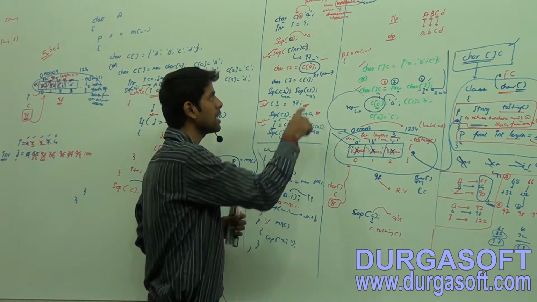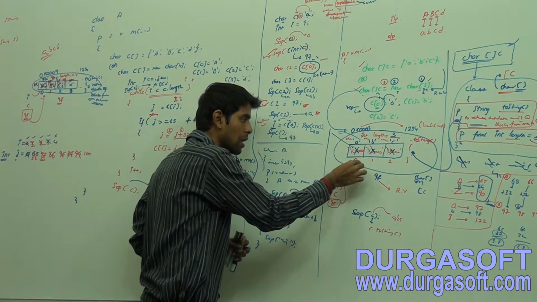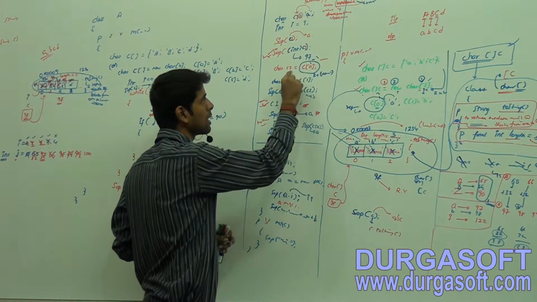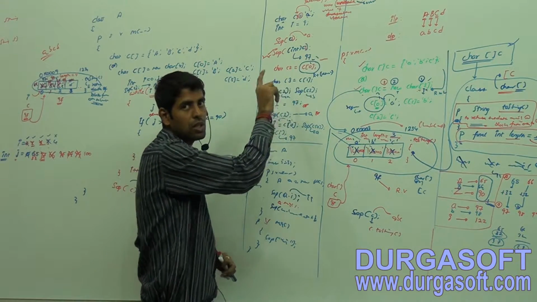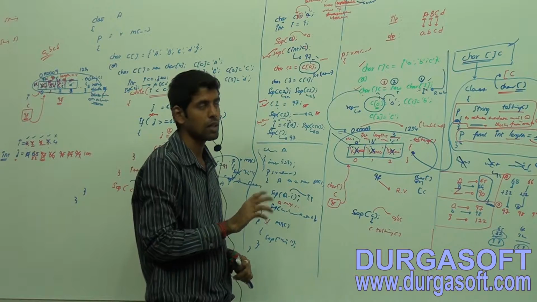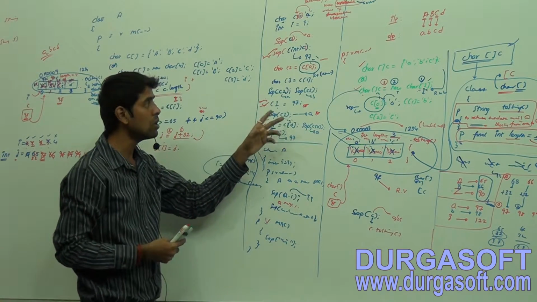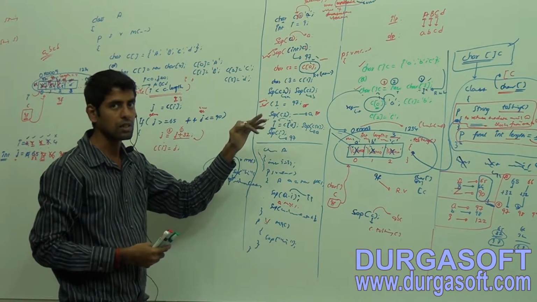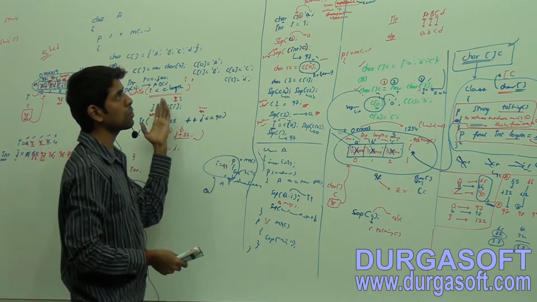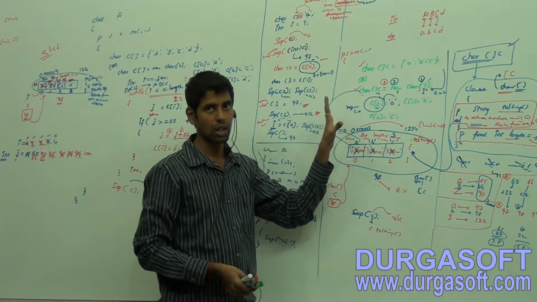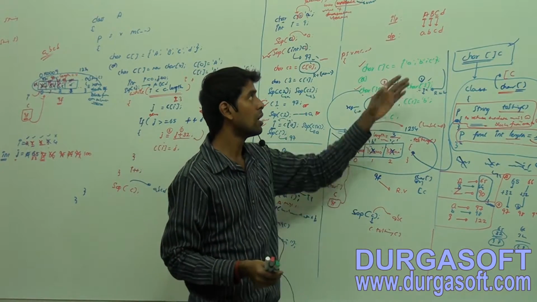If it is at the right side, it will return the value at this index block. That's why I am holding that value with the c2 variable. Getting? Now observe. That is the important thing. This is the prerequisite to achieve this output.